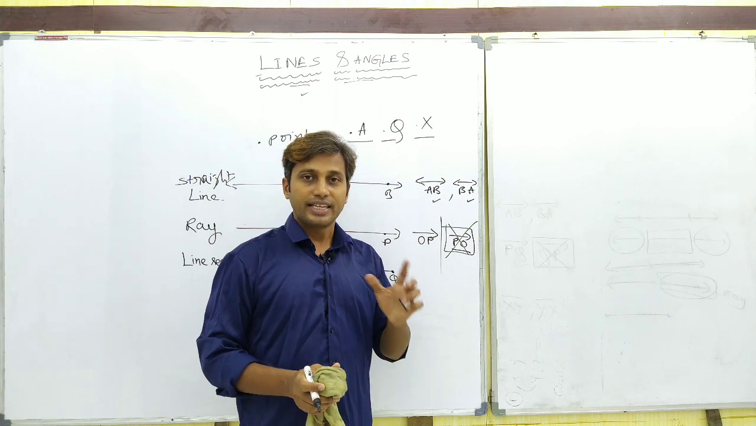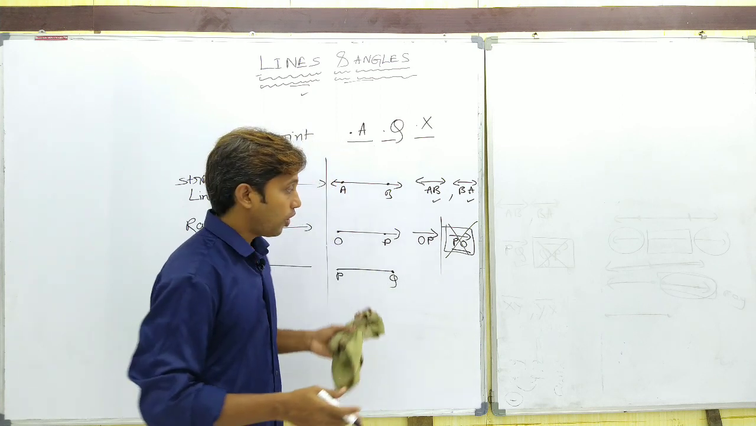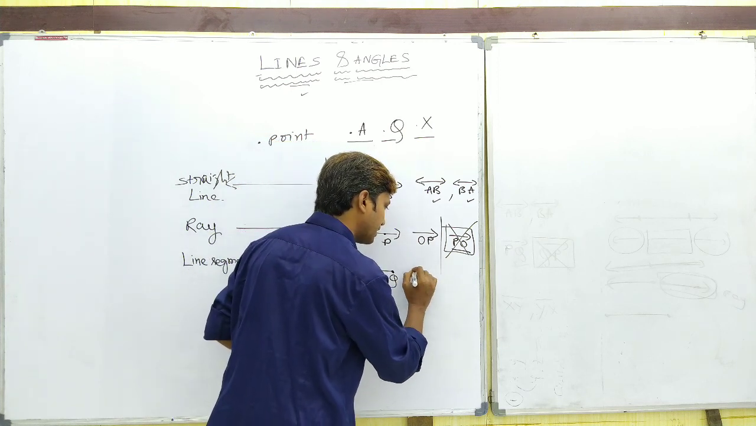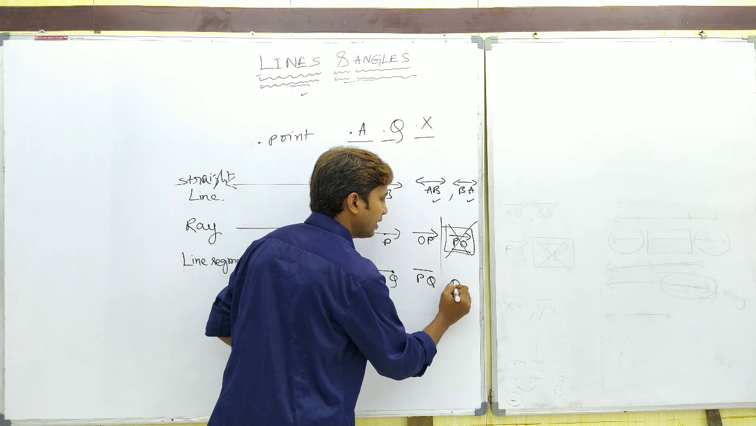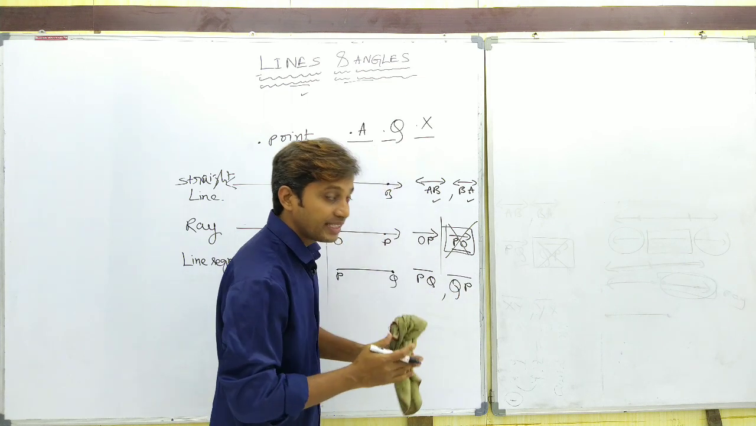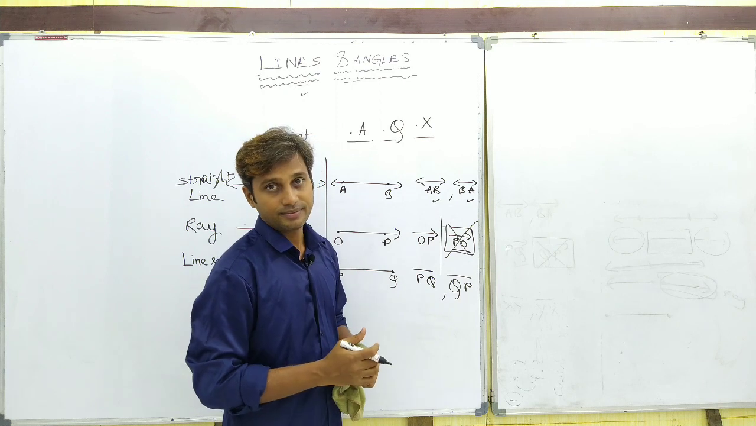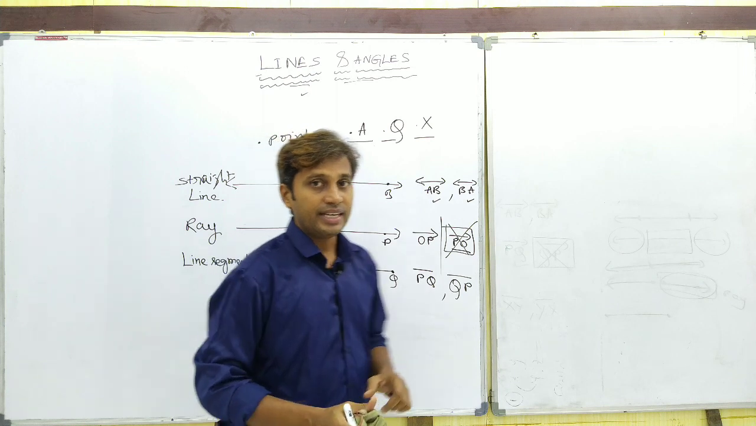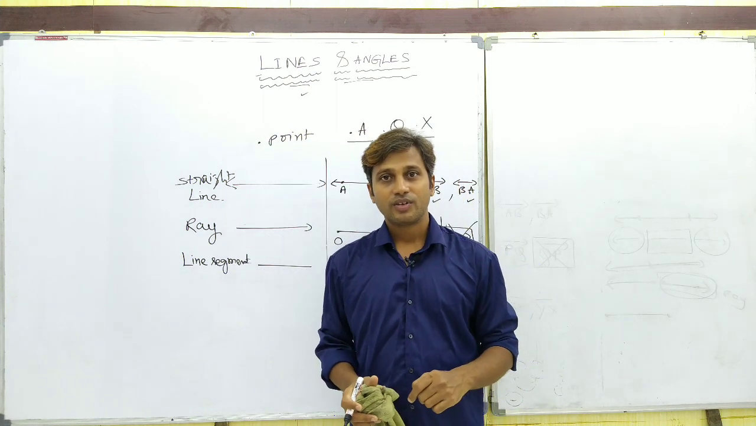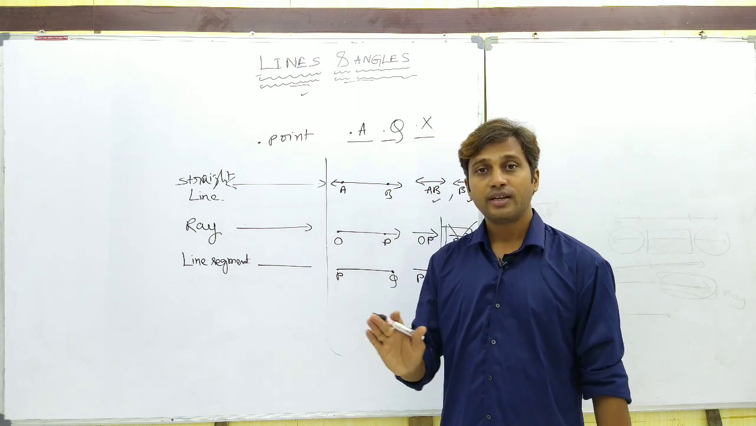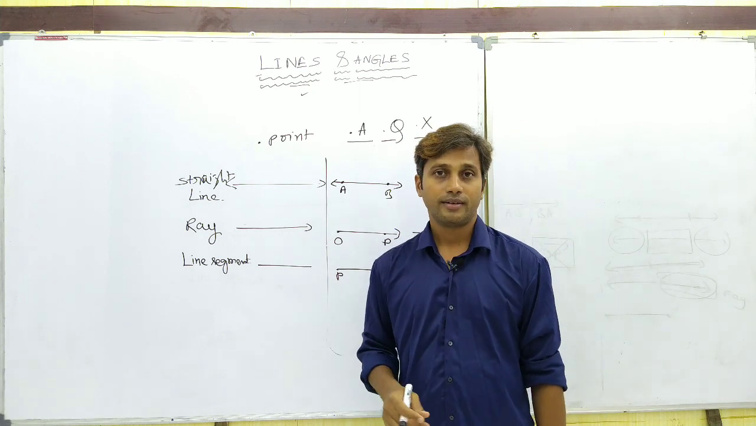So in this case, there is no specification of direction. So how can we represent this? We can represent this as either PQ line segment or QP line segment also, as it is not specifying the direction quality. Okay, so anyways, what is the nature of a line segment finally? It is finite in length, limited in length, and there is no direction for a line segment at all.